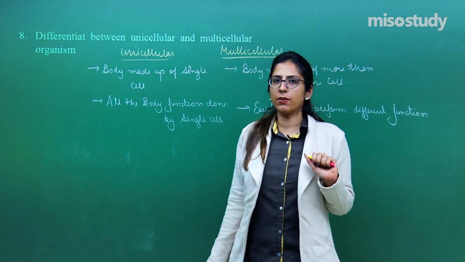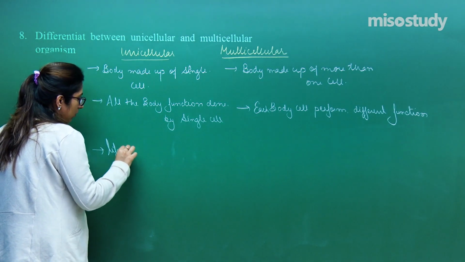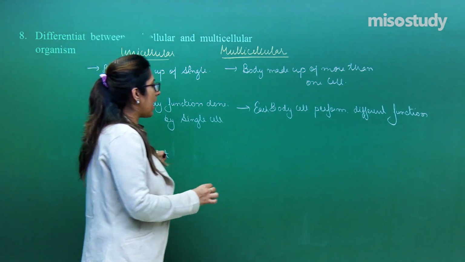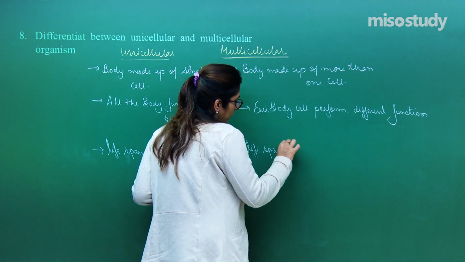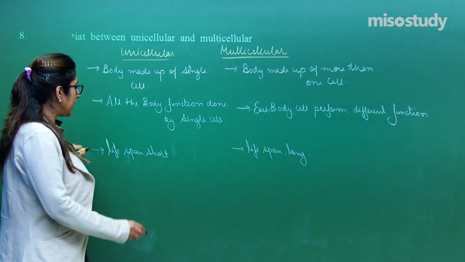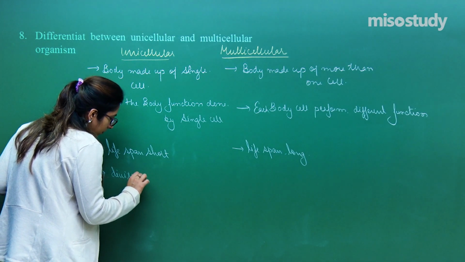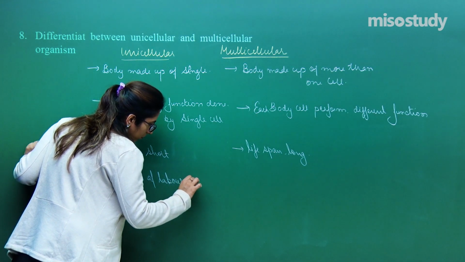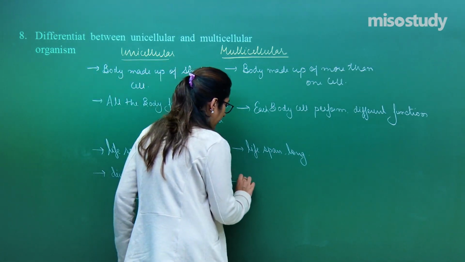In the unicellular organism, the lifespan is short, whereas in the multicellular organism the lifespan is long. They are comparatively longer. Now, in the unicellular organism, the division of labor is not seen, whereas in the multicellular organism, the division of labor is seen.